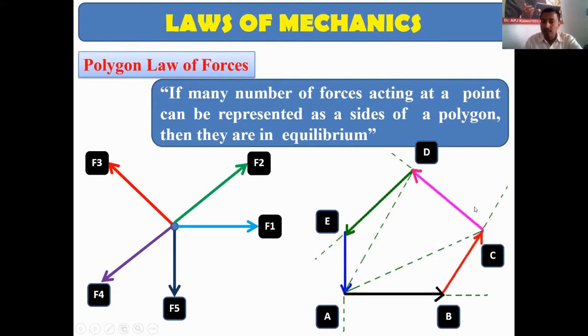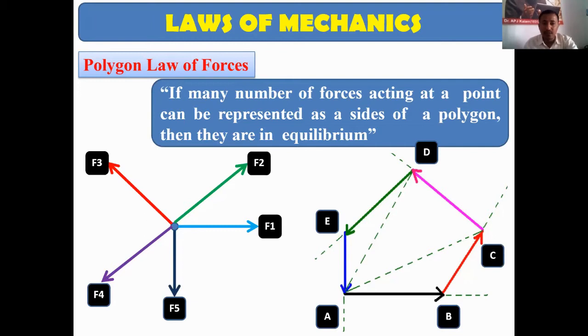Let us say these are the forces 1, 2, 3, 4 and 5, that is F1, F2, F3, F4, F5. Concurrent forces, concurrent means what? If the forces are meeting at a single point. We are going to see the different types of forces in the next slides. If the forces are meeting at a single point, they are called concurrent forces.